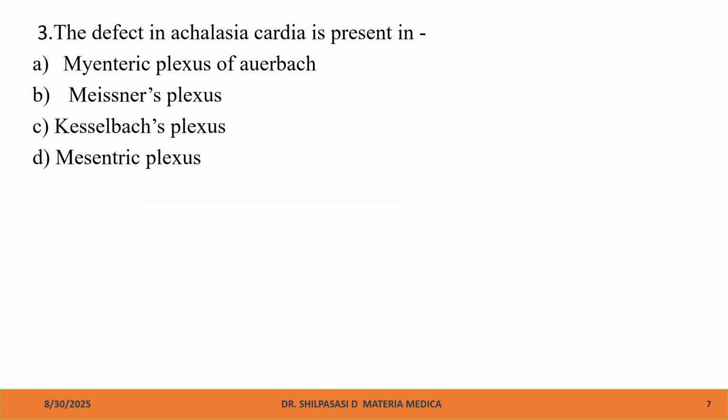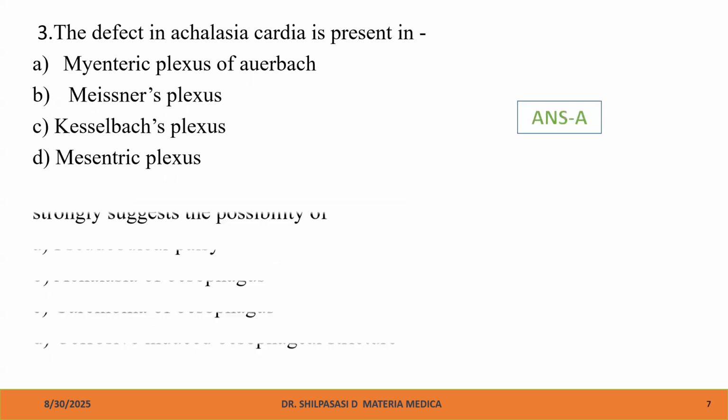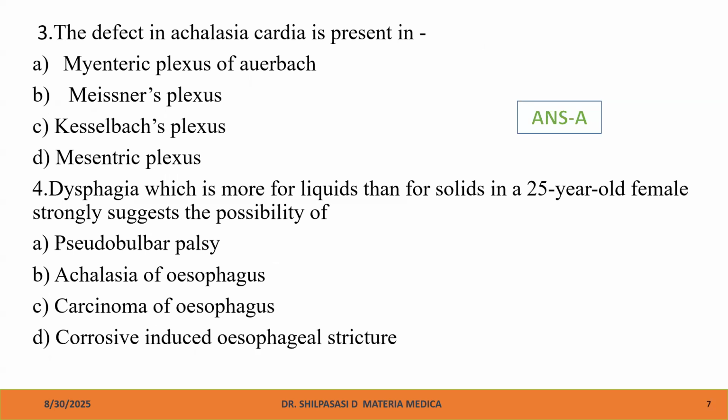The defect in achalasia cardia is present in: Myenteric plexus of Auerbach, Meissner's plexus, Kieselbach plexus, or mesenteric plexus. Yeah, the answer is Myenteric plexus of Auerbach. Okay. Dysphagia which is more for liquids than for solids in a 25-year-old female, that is nothing but achalasia cardia.